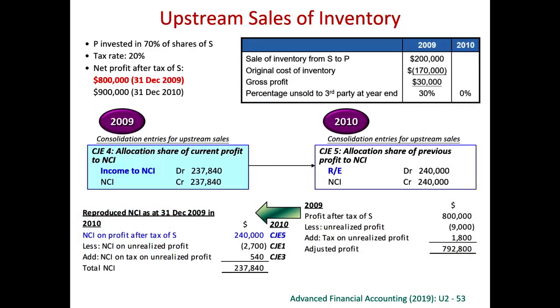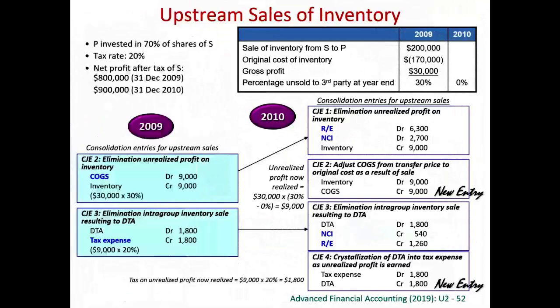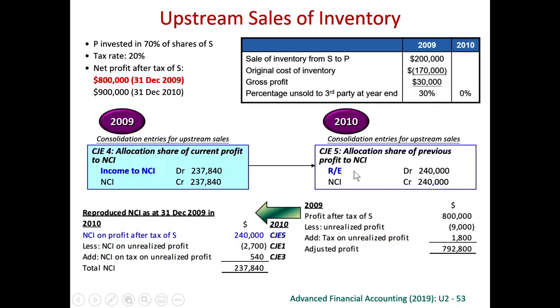Now, for last year's profit, last year's profit was 800,000. This is for the retained earnings now, because this is last year's profit. So for this retained earnings, we have already adjusted in the individual journal entry, right? Therefore, here we don't need to do any adjustments. So we simply share 30% of this 800,000 to non-controlling interest. So we debit retained earnings and credit non-controlling interest.